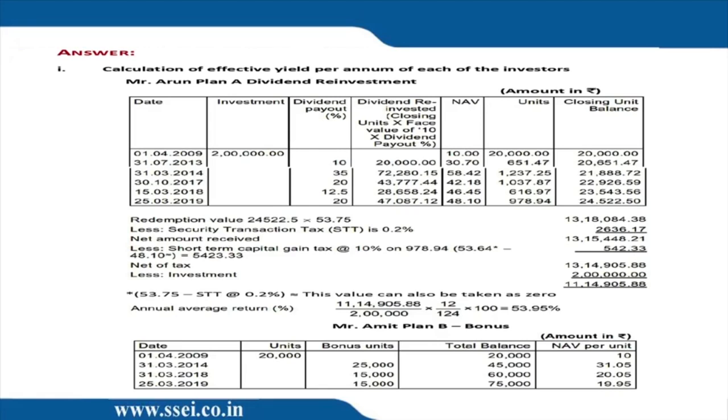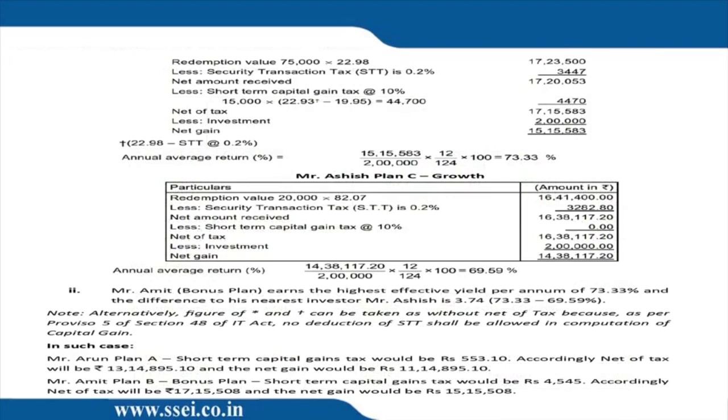In plan B, the bonus plan, it's still easier because on 31st March 2014, you get a 5:4 bonus. So the number of units you get is 20,000 into 5 by 4. That becomes 25,000. So 25,000 plus 20,000 is 45,000 units. Next, 45,000 into 1 by 3 is 15,000. We add it, we get 60,000 units. Then 60,000 into 1 by 4, that is 15,000 units. So we get 75,000 units. So altogether we have 75,000 units at the end, which we sell at 22.98 minus 0.2%. Correct? And then once again you calculate the short-term capital gain.